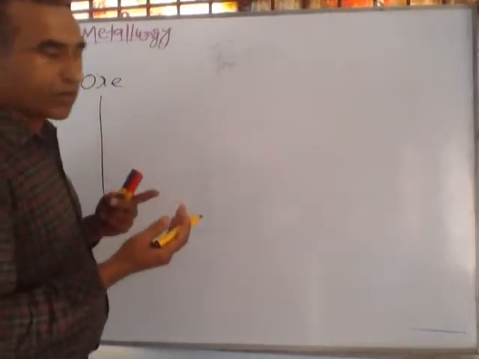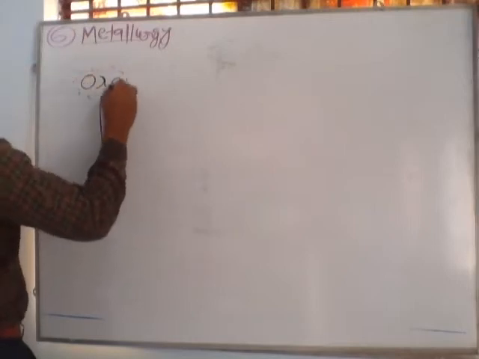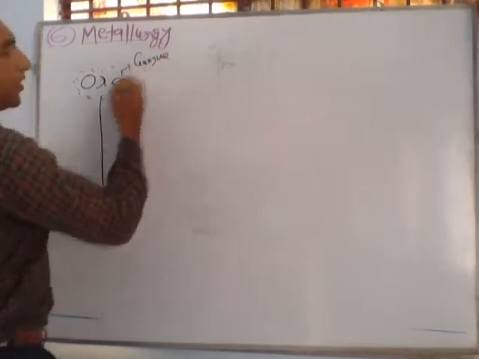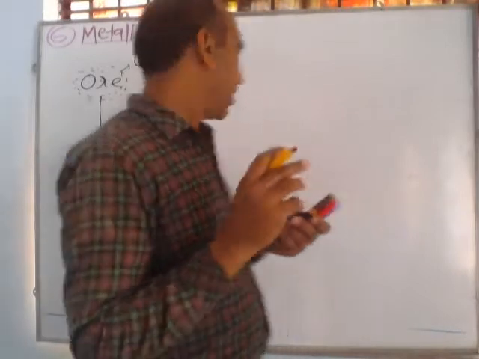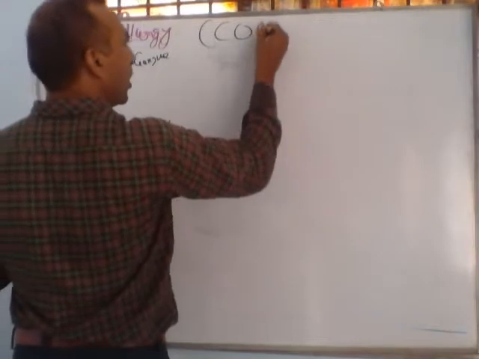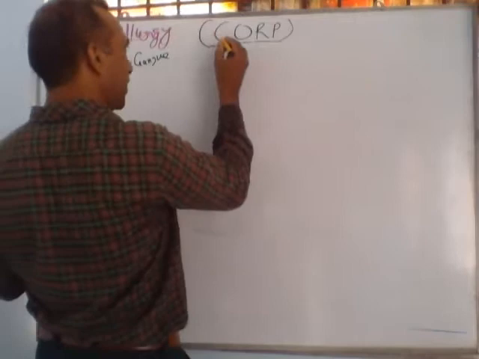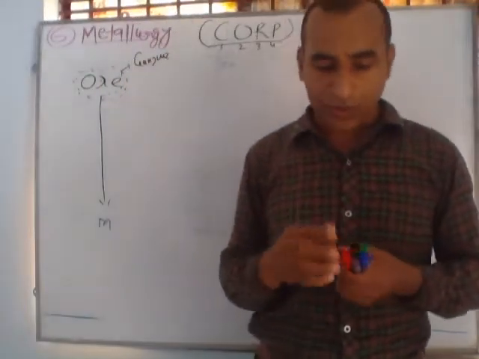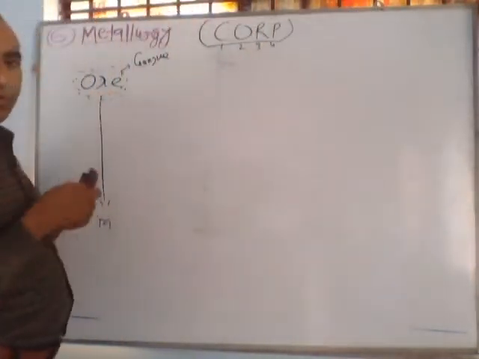But in detail, ore has some impurities. These impurities are called gangue. Gangue means impurities, undesirable material present in ore. So in metallurgy, generally we use CORP. By CORP, there are basically four steps used in which we can extract metal from ore.